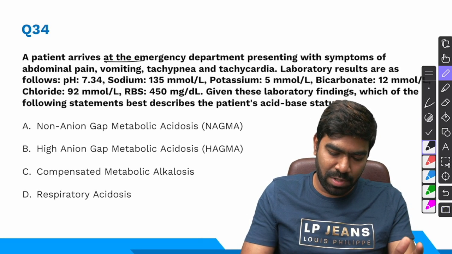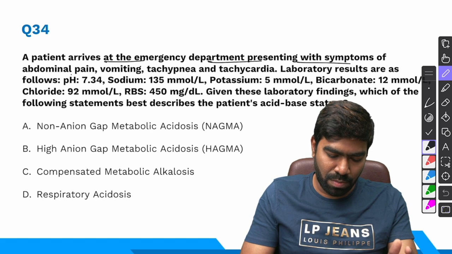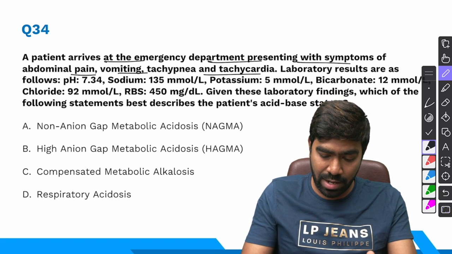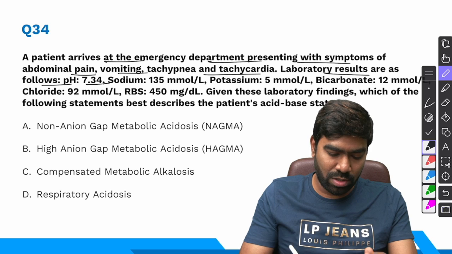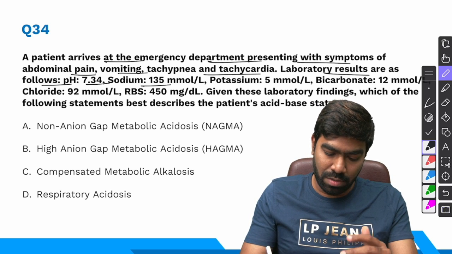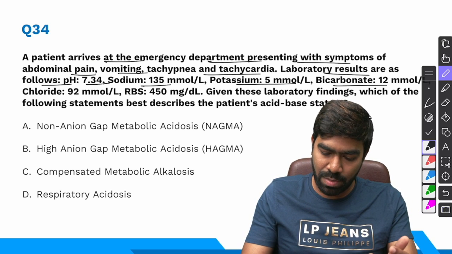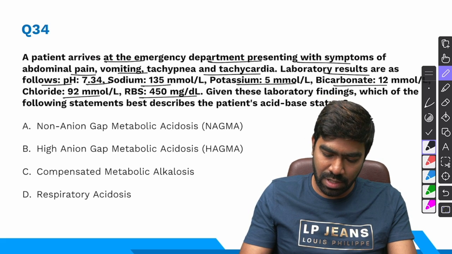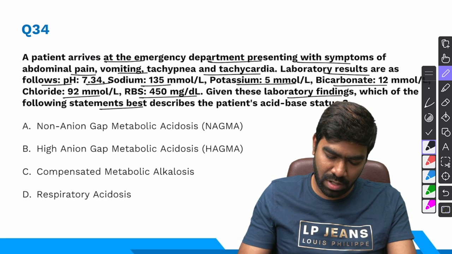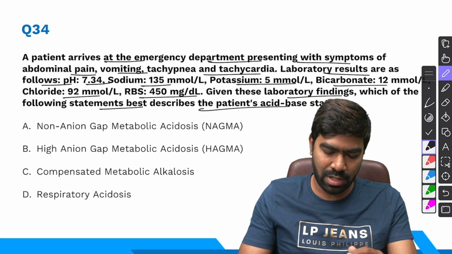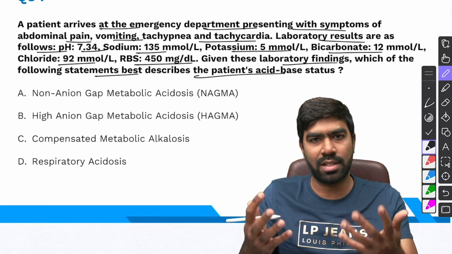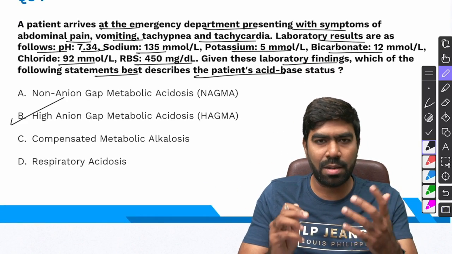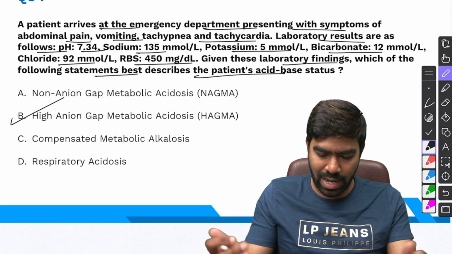A patient arrives at the emergency department presenting with symptoms of abdominal pain, vomiting, tachypnea, and tachycardia. Laboratory results are as follows. pH is 7.34, sodium 135, potassium 5, bicarbonate 12, chloride 92, random blood sugar is 450. Given these laboratory findings, which of the following statements best describes the patient's acid-base status? Just with the history, I can say this is a case of DKA and it must be a high anion gap metabolic acidosis only. But if you want, you can calculate the anion gap.